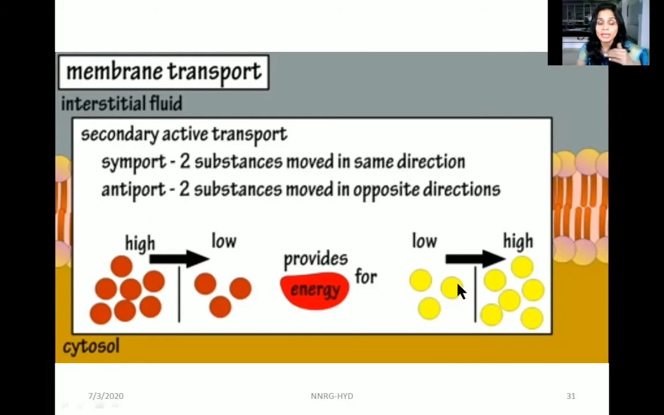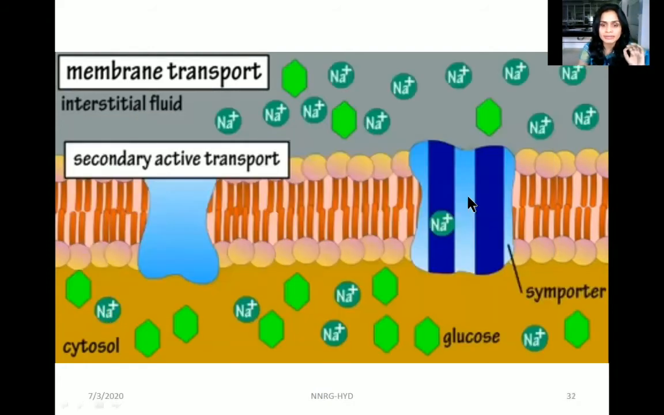For example, in this there are again two types: symport and antiport. In symport, two substances move in the same direction. In antiport, two substances move in opposite directions. Now, with an example, we'll just see. The sodium concentration is high in the interstitial fluid, and the glucose concentration is lower. So glucose has to move from lower concentration to the higher concentration, and this glucose requires some energy to pass through this membrane.